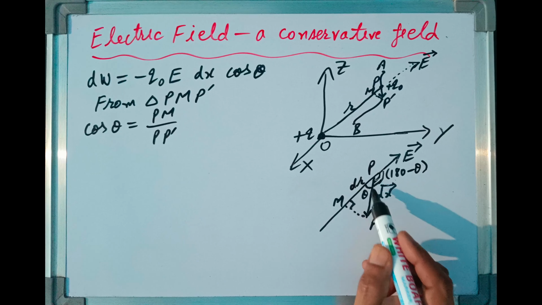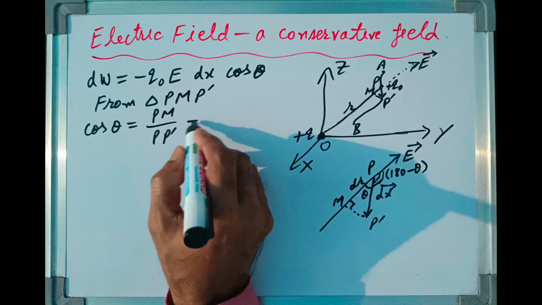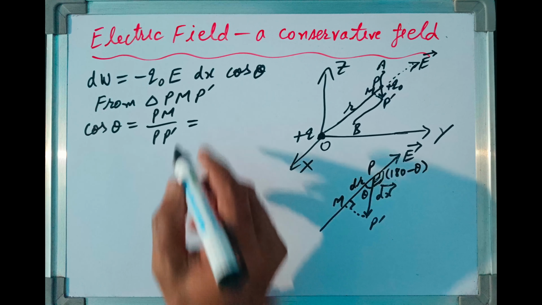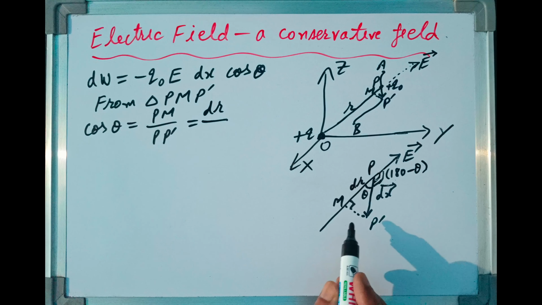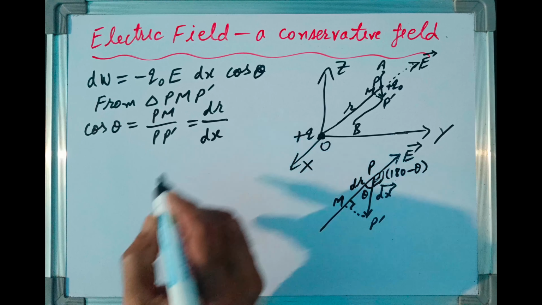In this triangle, this is base, this is hypotenuse. Putting the values of PM and PP dash, PM I have supposed equal to dr, that is very small portion of length r, and length PP dash is dx.